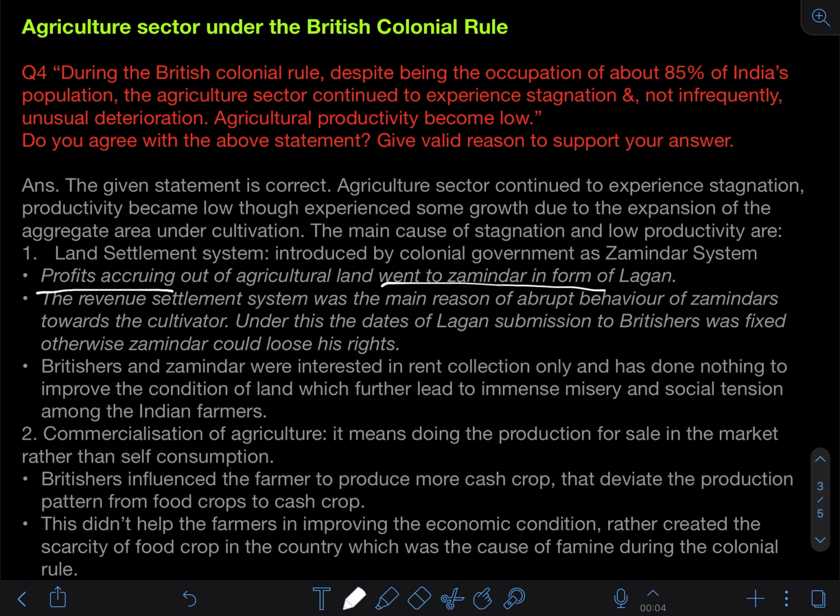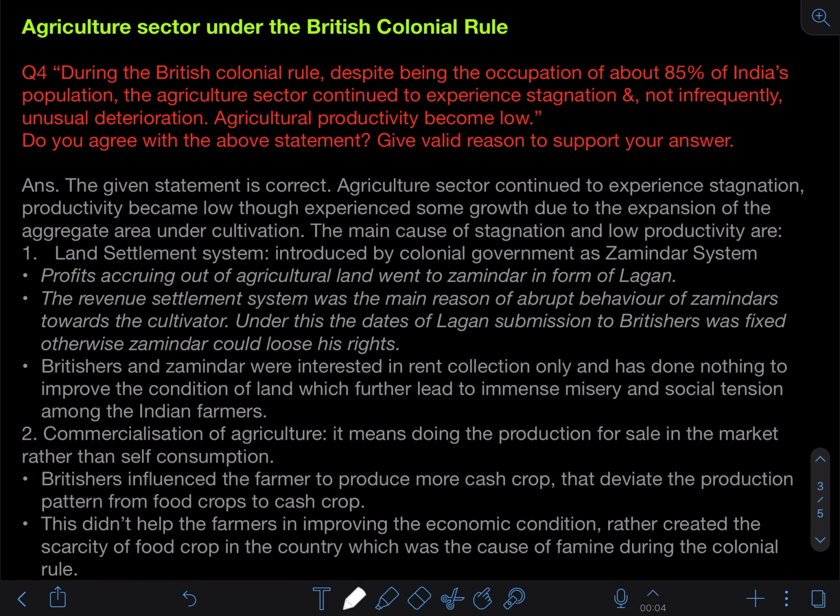So who is the first person who is collecting? The zamindar. So the zamindar is collecting all the profits from the person who is tilling, those who act as a tiller over there. Tiller मतलब जो उस पे काम करते हैं. So the profit accruing out of the agriculture land went directly to the zamindar in the form of lagaan. That was the first important feature of the land settlement system. Whatever profit will come, that goes directly to the zamindar.